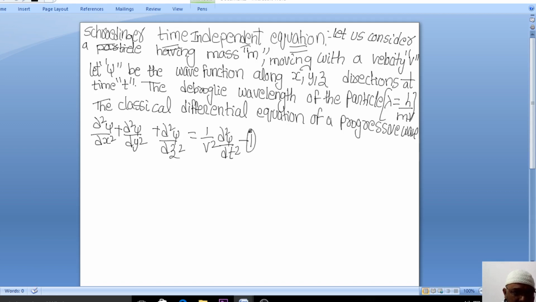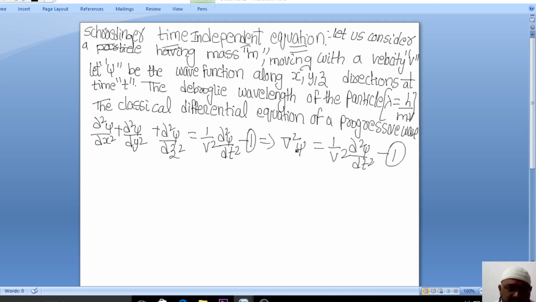This is equation number 1, and this can also be written as del square psi is equal to 1 by v square dou square psi by dou t square. So what is del? Dou by dou x plus dou by dou y plus dou by dou z. Since it is square, instead of writing all these things, we have written it as del square psi is equal to equation number 1.